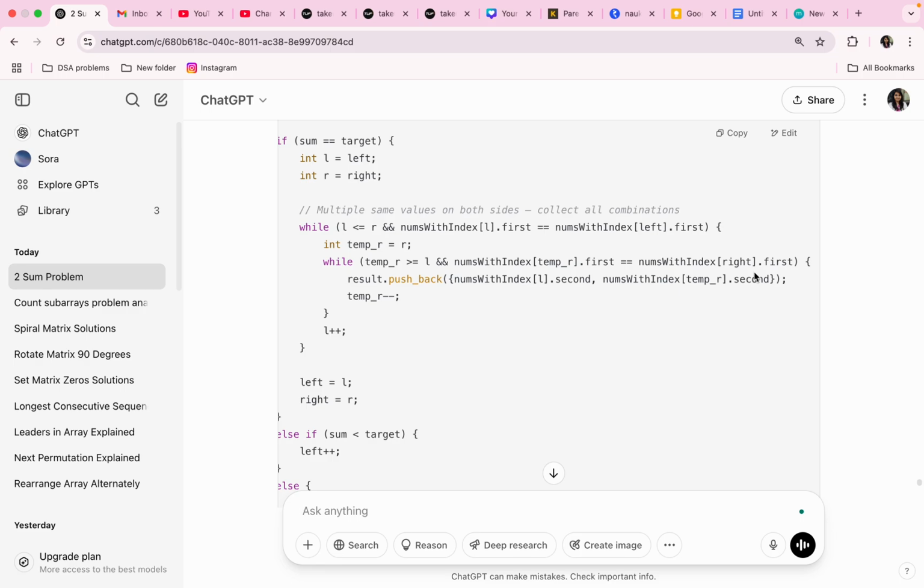How is it collecting? While L is less than or equal to R, nums with index of L dot first equal to nums with index of left dot first. Then again a temporary R pointer is created. It is initialized with R, while temp R is greater than or equal to L, nums with index of temp R dot first equal to right dot first. Then result dot pushback nums with index of L dot second, comma nums with index of temp R dot second, temp R minus.